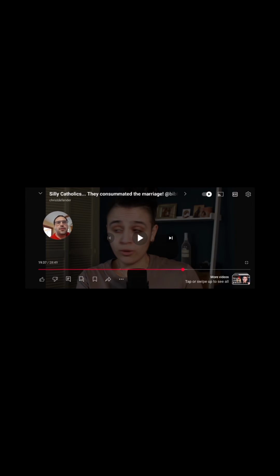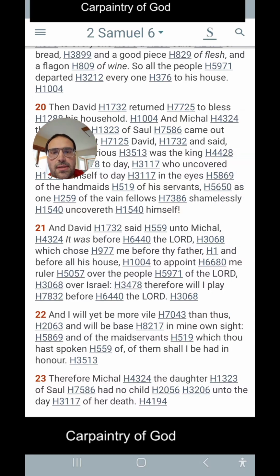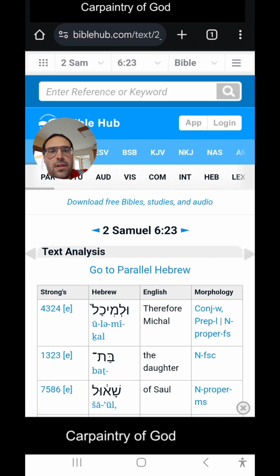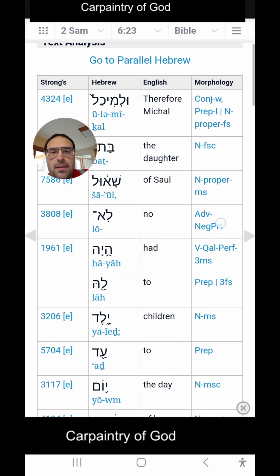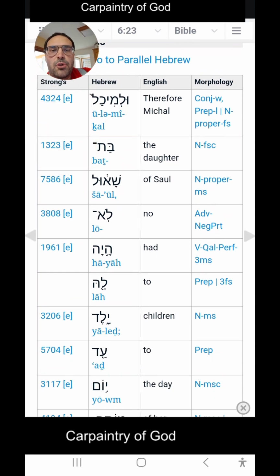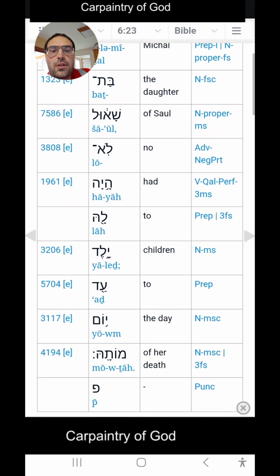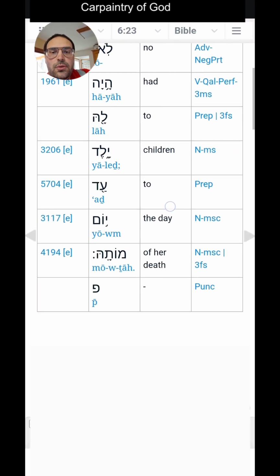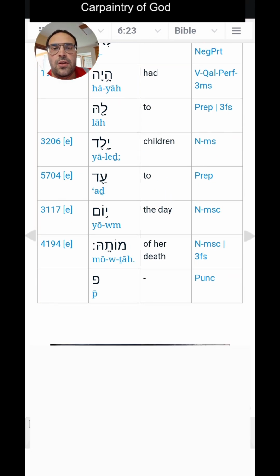So, 2 Samuel 6:23? Let's go to that. So here's 2 Samuel 6:23: Therefore Michal, the daughter of Saul, had no children unto the day of her death. So what is the word for "until" here, or "unto" here? Strong's Concordance does not have it, but let's look it up online. So here we're at the Bible Hub, and it does the Hebrew. It breaks it down: Therefore Michal, the daughter of Saul, had no children to, this would be it here, the day of her death. So this is the word "unto" that's in the verse.